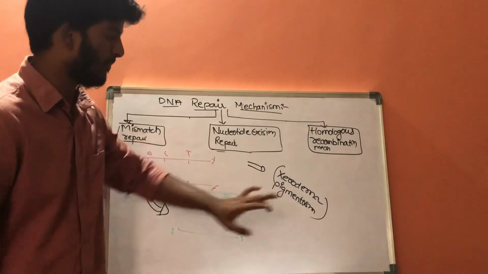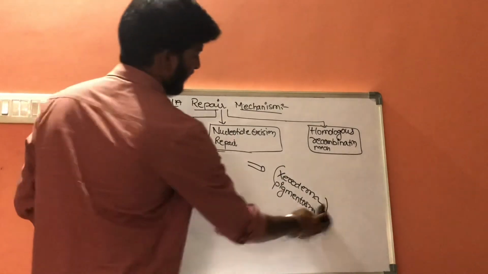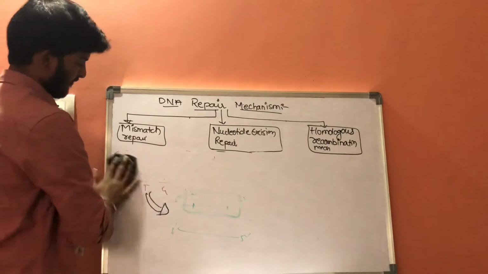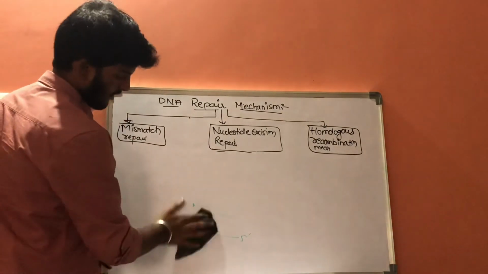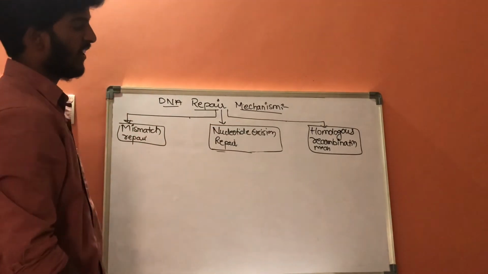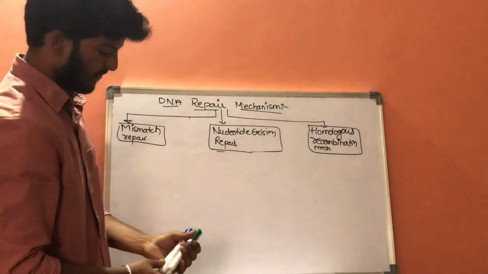This is about nucleotide excision repair. Now let us discuss the next mechanism, that is homologous recombination mechanism. What does the homologous recombination mechanism mean?